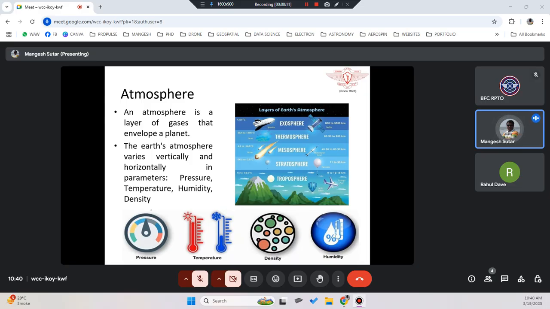If you see our Earth, it is being covered by the atmosphere, which is nothing but gases like oxygen, nitrogen, carbon dioxide, all those things. The Earth's atmosphere varies vertically and horizontally in parameters like pressure, temperature, humidity, and density. So these are the four parameters which actually vary vertically as well as horizontally.